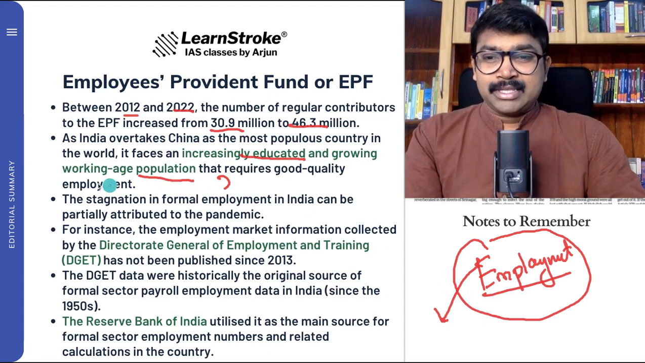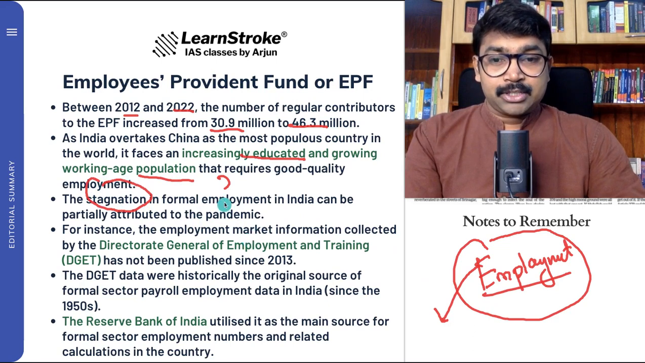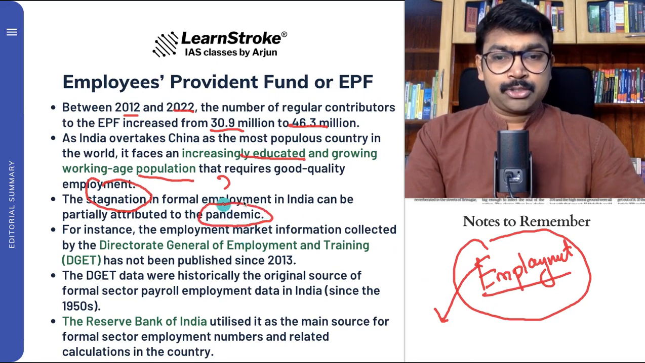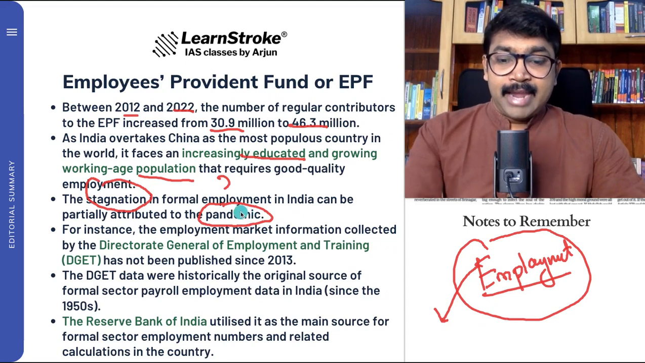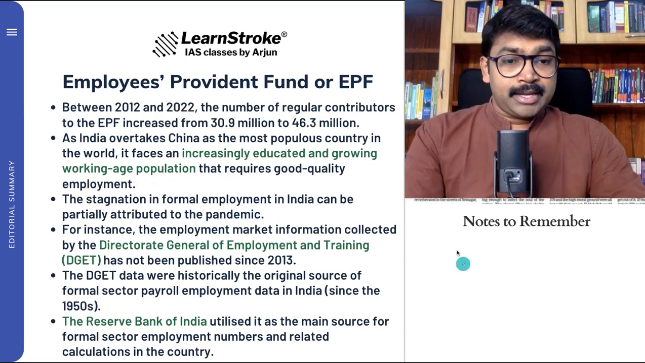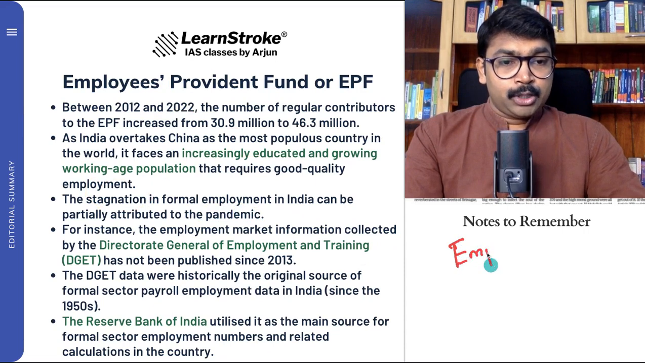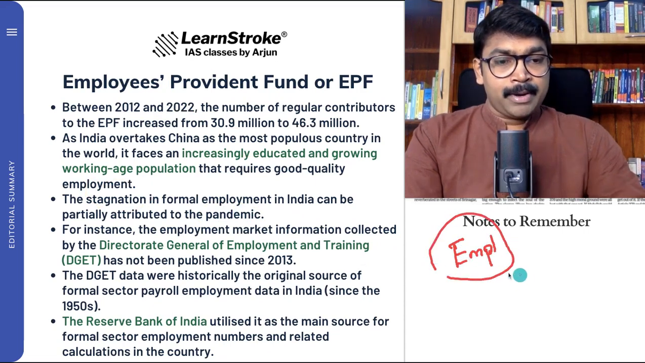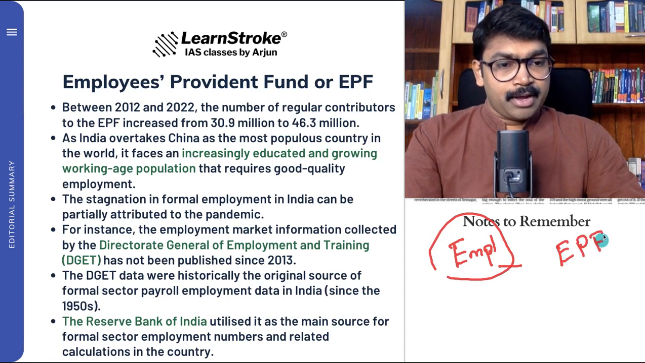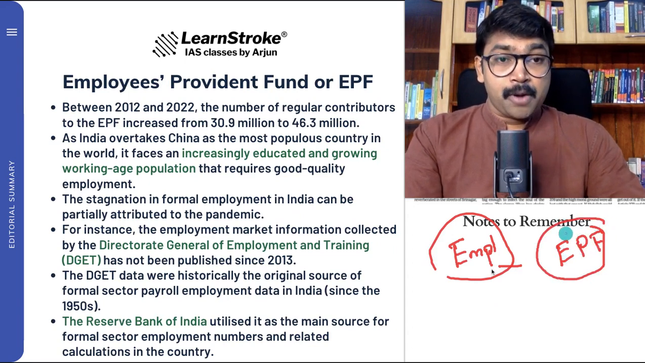And what about the stagnation in employment? According to the economists, the stagnation has been caused by the pandemic. COVID-19 has caused a lot of disruption in employment. So we are talking about quality employment and the measurement of employment. One is the EPF, which according to a lot of people is not the right measure.